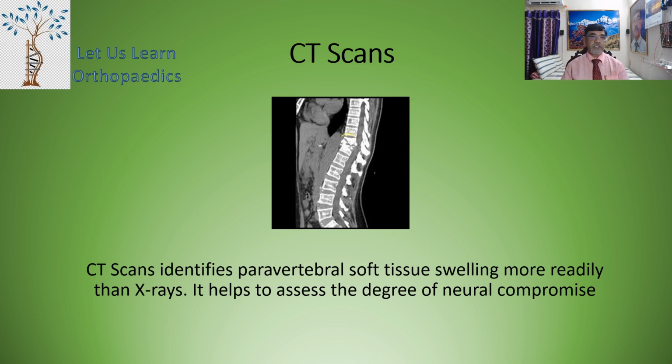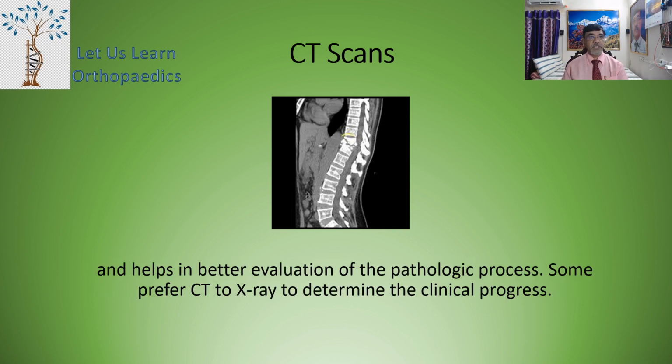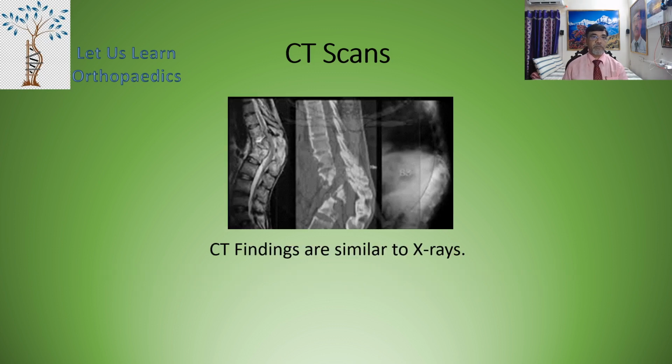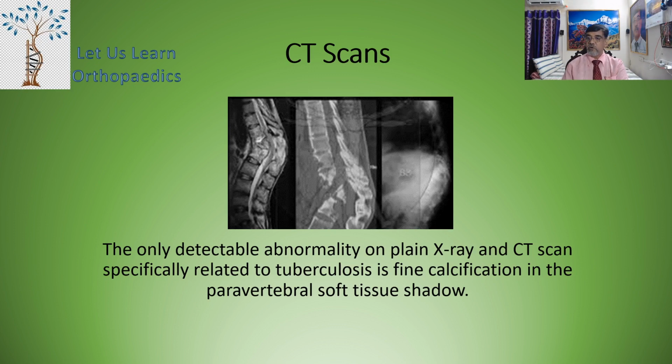CT scan identifies the paravertebral tissue shadow and swelling more readily than the X-rays. It helps to assess the degree of neural compromise as well, and helps in a better evaluation of the pathologic process. Some people prefer CT to X-ray to determine the clinical progress. CT findings are very similar to the X-ray findings. The only detectable abnormality on the plain X-ray and CT scan specifically related to tuberculosis is the fine calcification in the paravertebral soft tissue shadow.